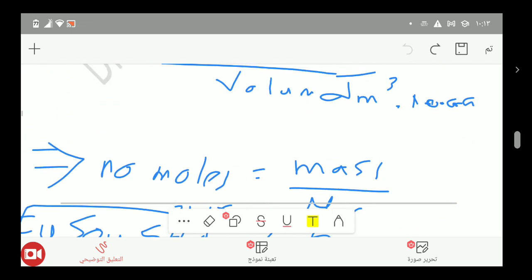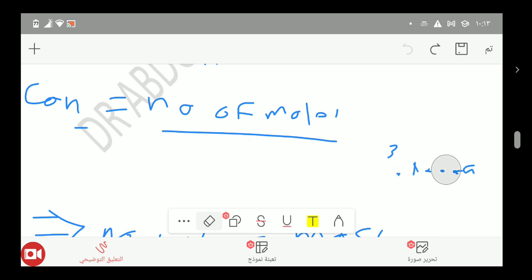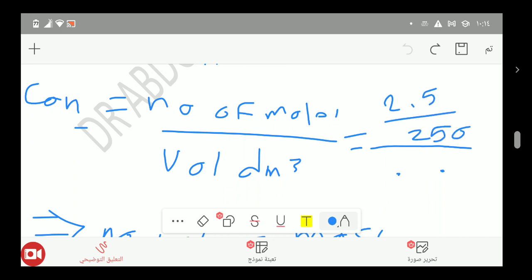We can move again to our first equation. The number of moles equals 2.5 mass in gram over 250, all over the volume, which is 250.